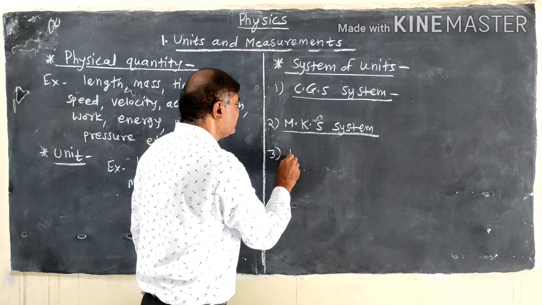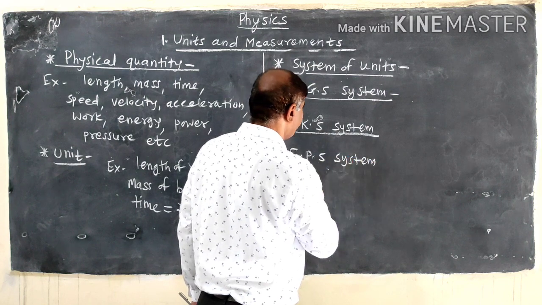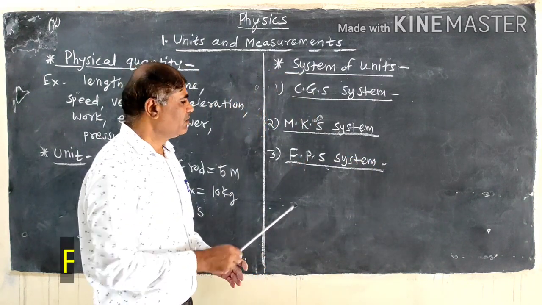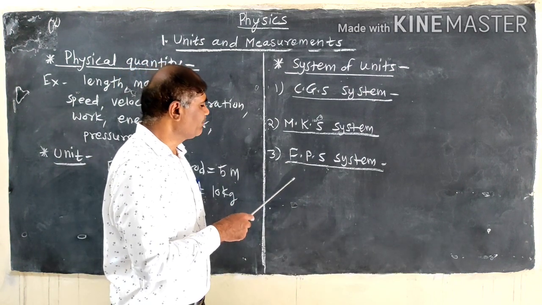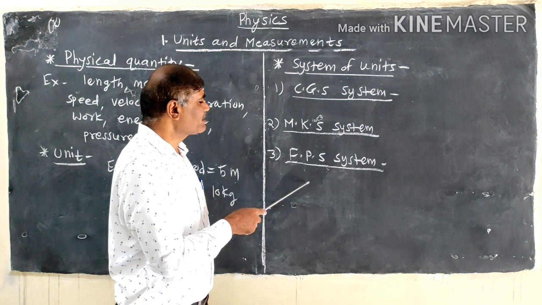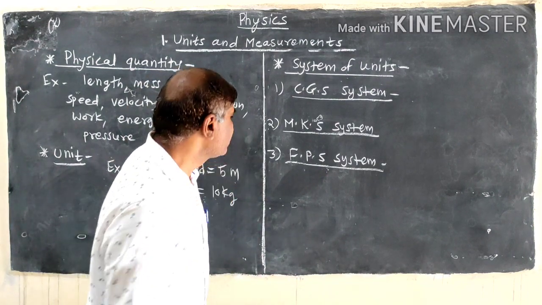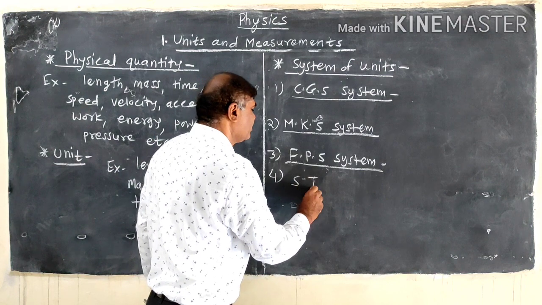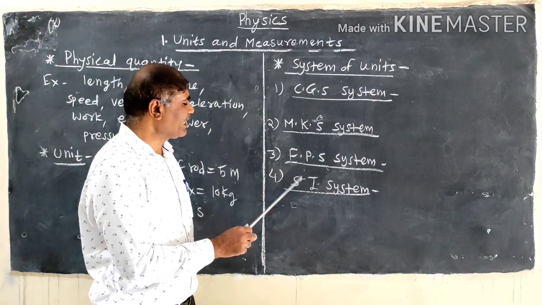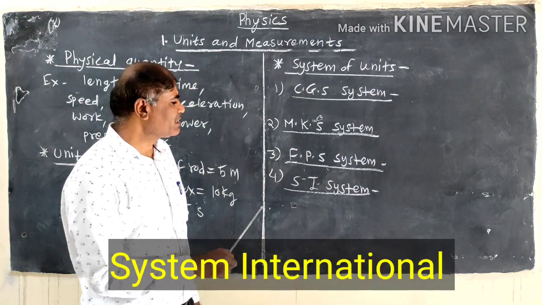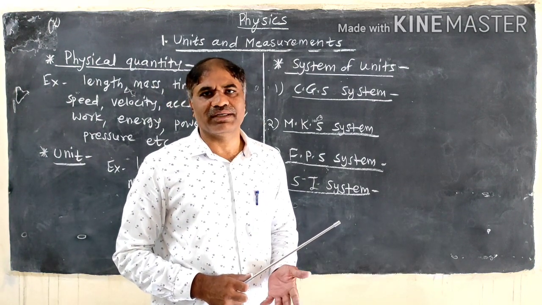Then third system is FPS system. It stands for foot pound second system. So in this system, length is measured in foot, mass is measured in pound, and time is measured in second. Then fourth system is SI system. It stands for System International. This system is internationally accepted and used all over the world.